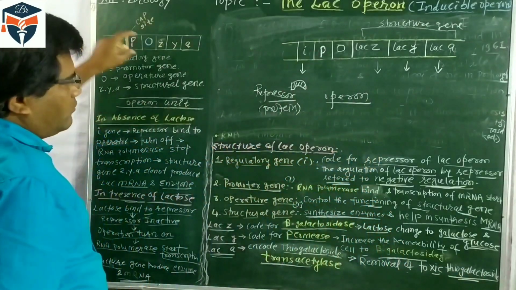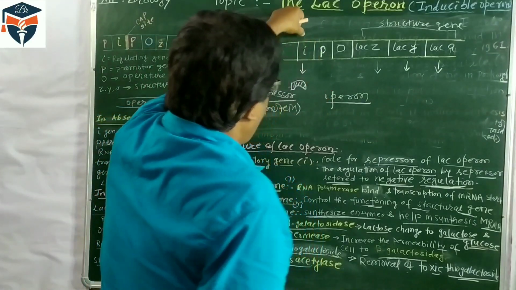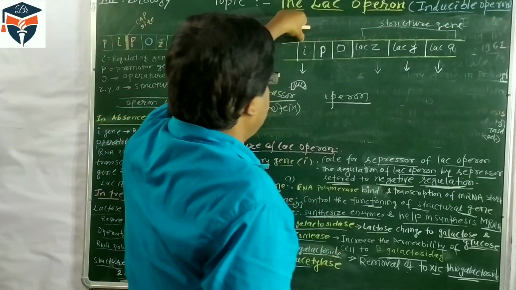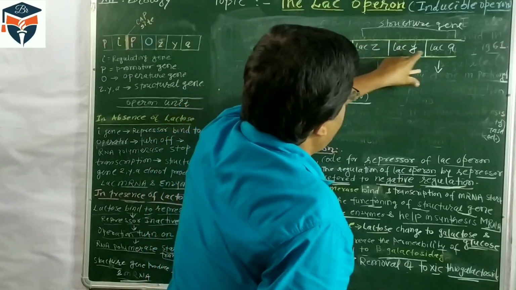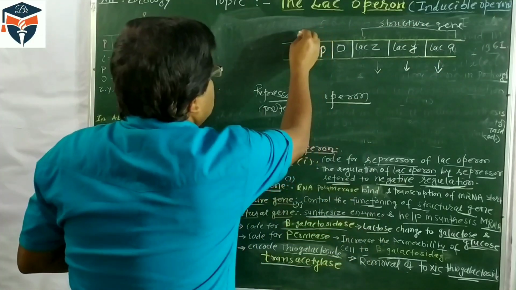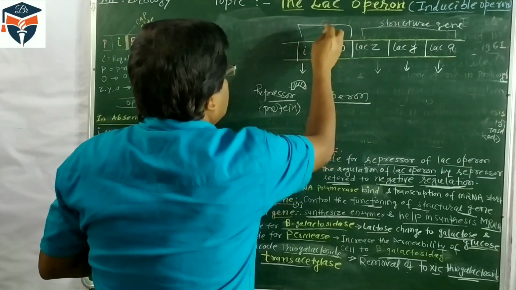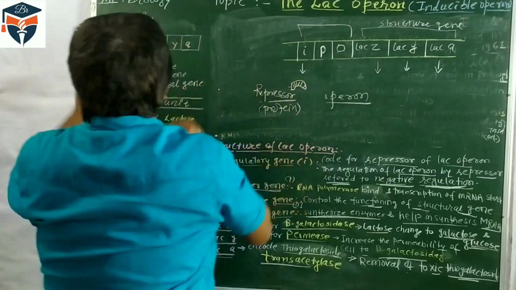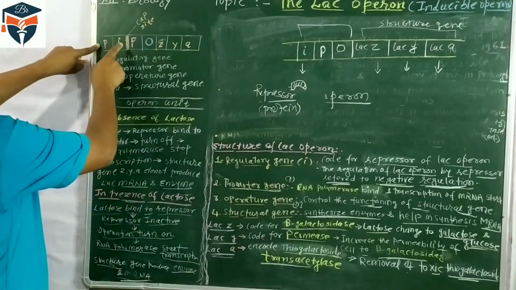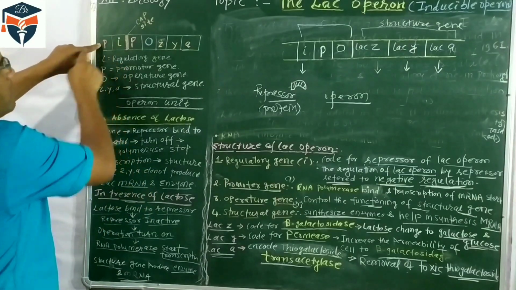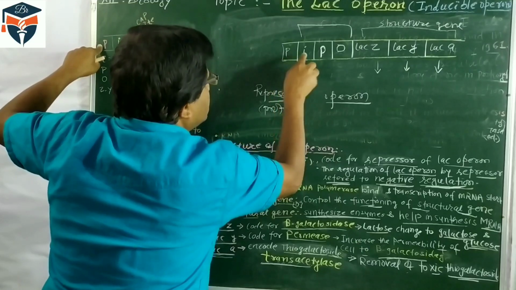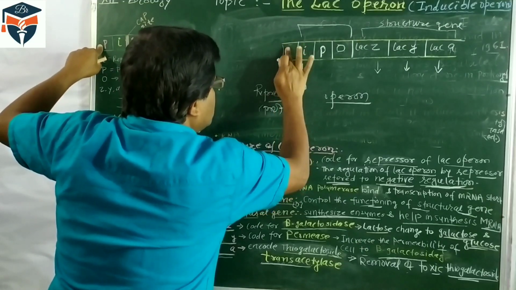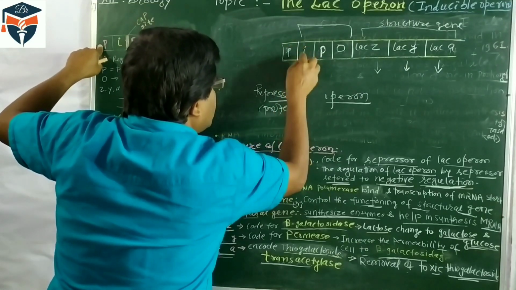So in this unit, I, P, O are the regulatory gene, promoter gene and operator gene, and Z, Y, A are the structure genes. So these three are the structure genes. Here you can see this unit also. The regulatory gene has the promoter site. In our book P is also written. So it is the promoter site of the regulatory gene.